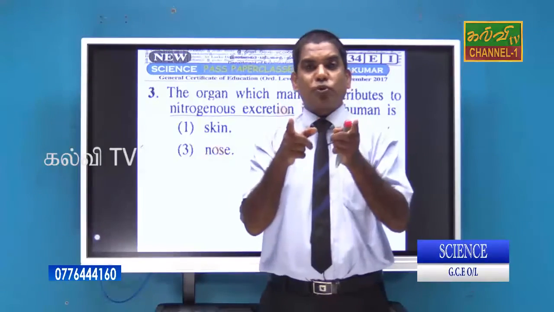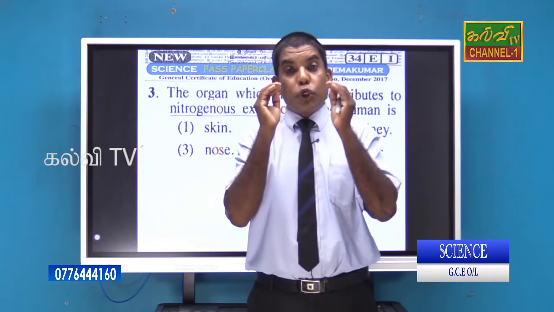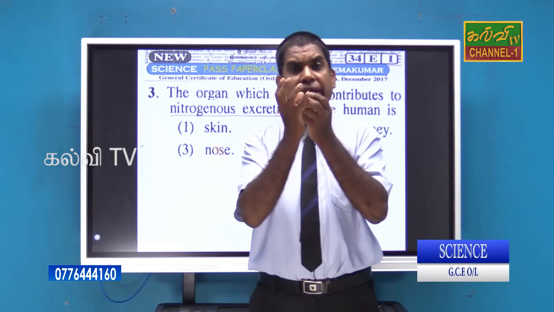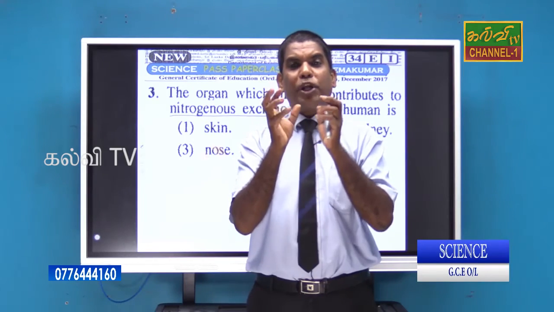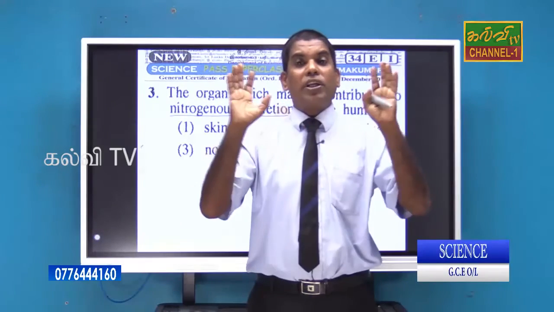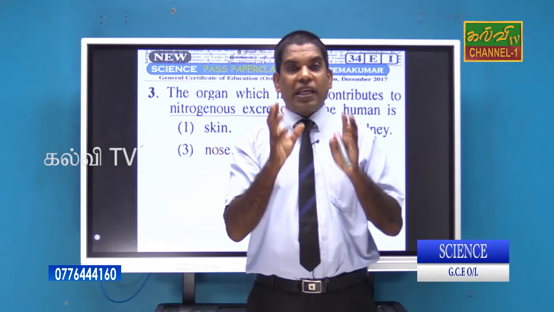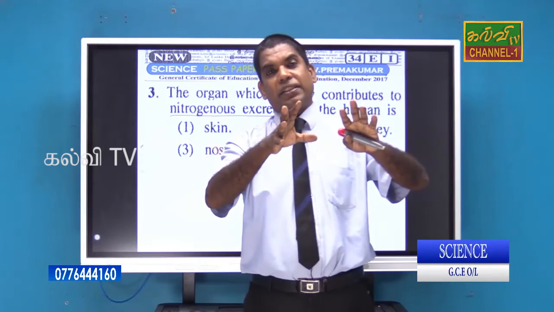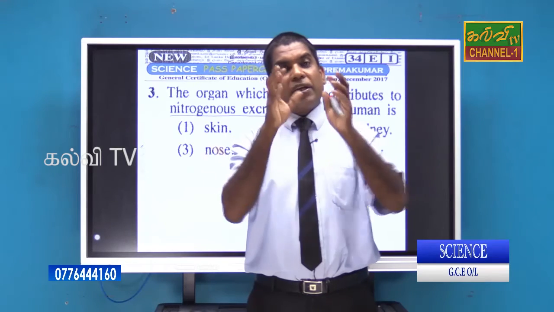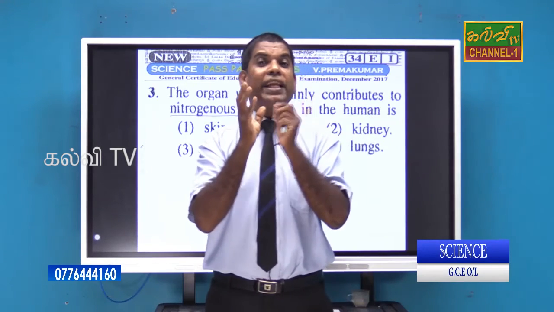So you must know, students, that the urea is produced in the liver. The organ responsible for producing urea is the liver, but don't think it is the kidney. The kidney is the organ that excretes the waste materials, nitrogen, but the nitrogenous waste is produced in the liver.